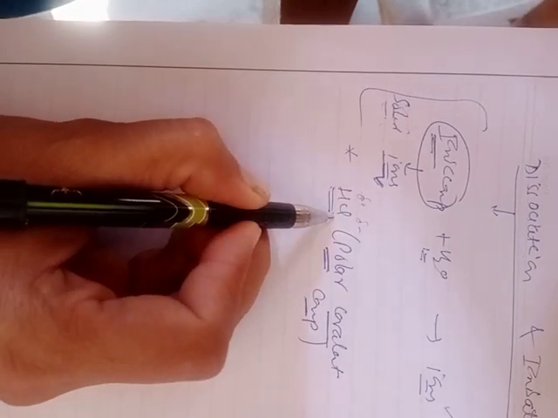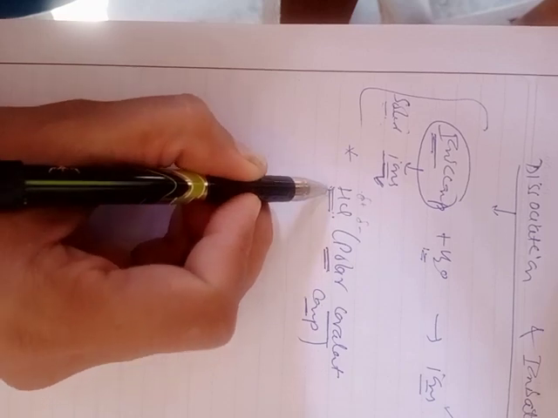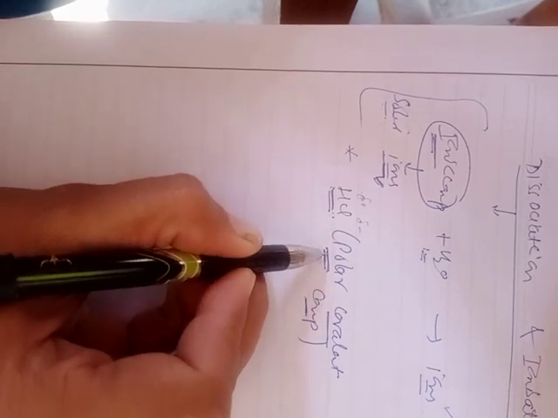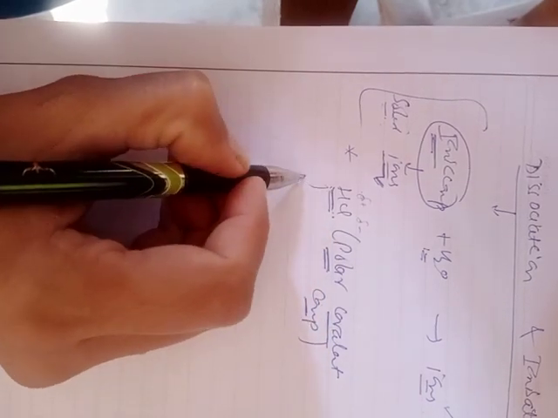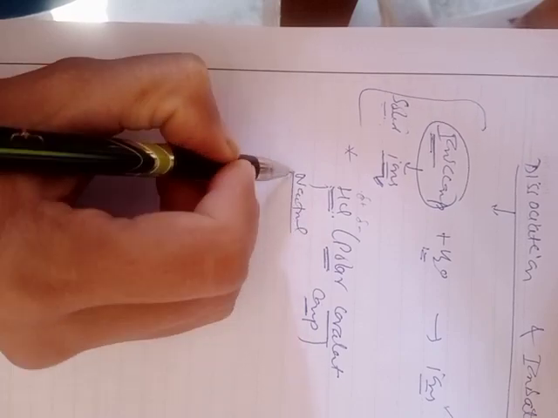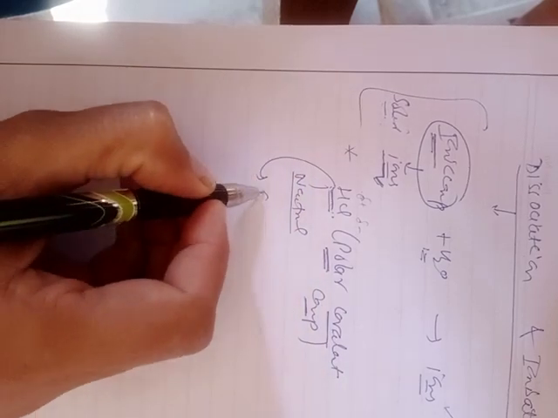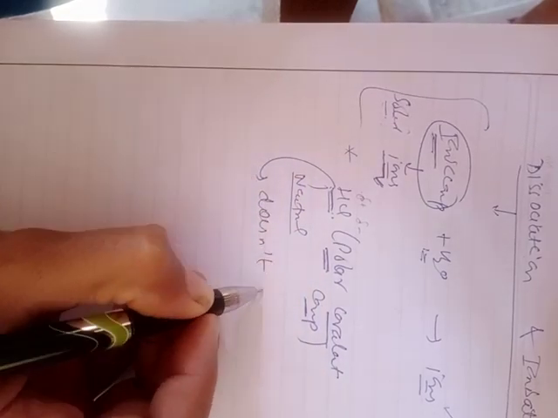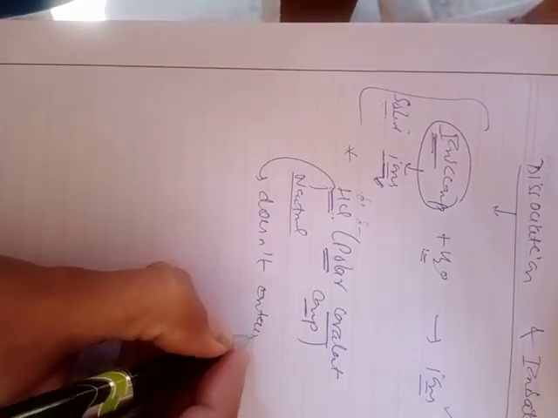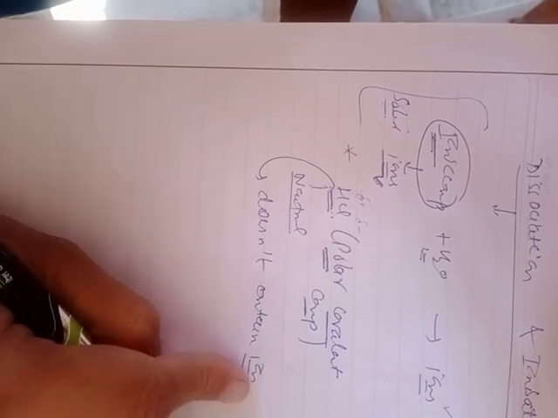They don't undergo transfer of electron, they show sharing of electrons. That's why it is called a polar covalent compound, and the nature of this compound is neutral. It is not an ionic compound. So this compound doesn't contain any kind of ions.